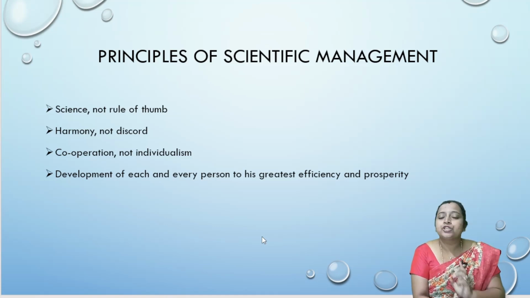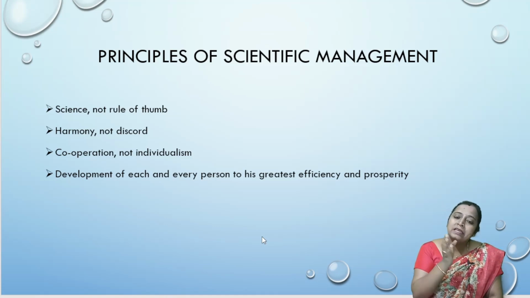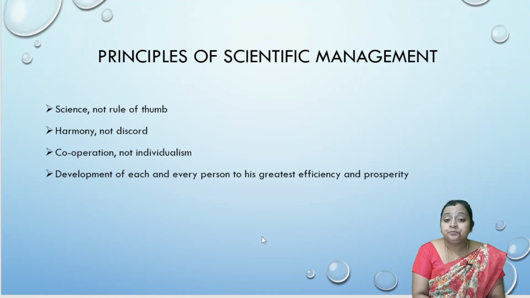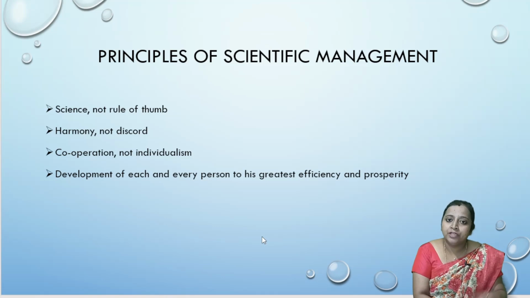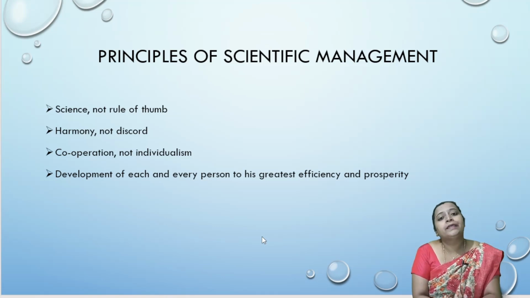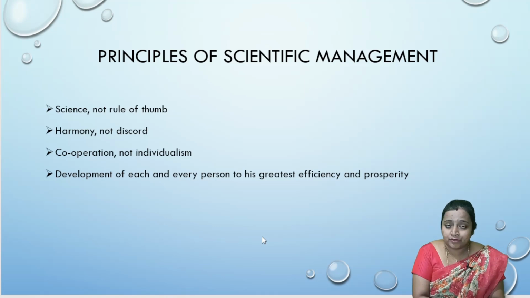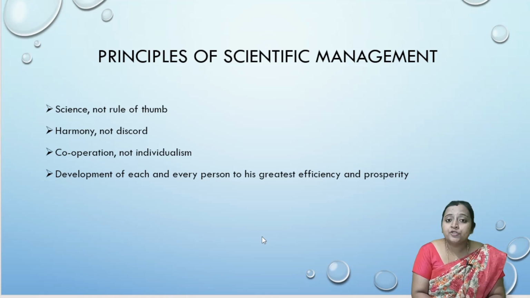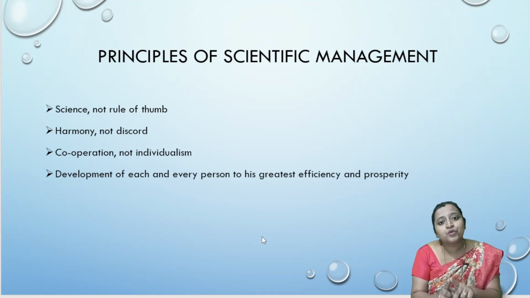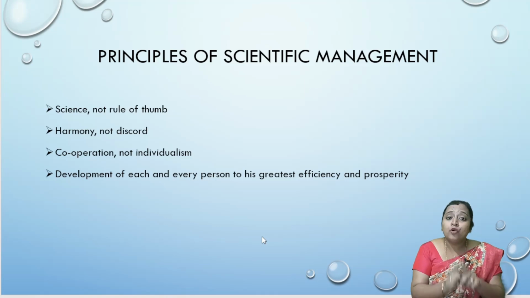Next one is cooperation, not individualism. This point is an extension of harmony, not discord. What he is telling here is that there should be complete cooperation between the workers as well as the management. There should not be any individualism. Workers should not work for their individual interest, and management should not take decisions according to their individual interest. But both should believe that each one is important for improving the efficiency and for the well-being of the organization, and both should work cooperatively, in coordination.